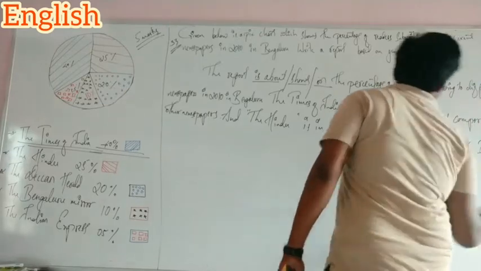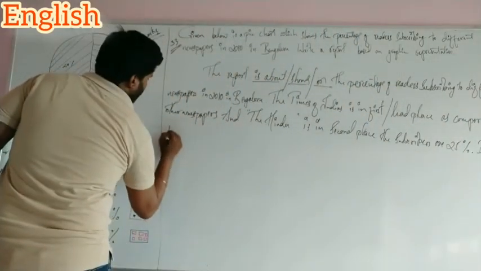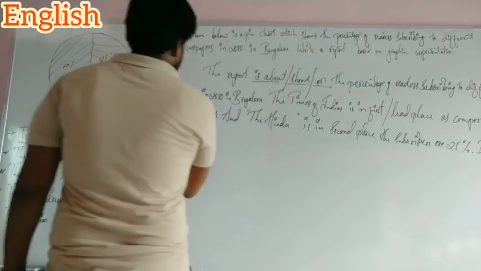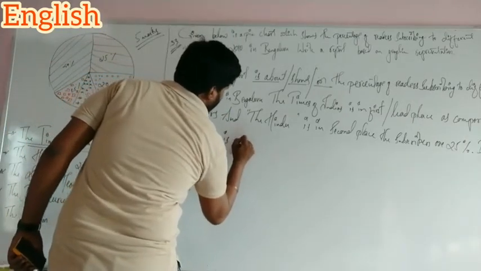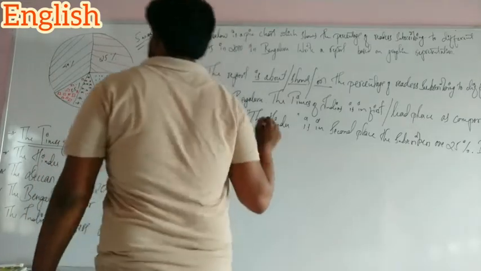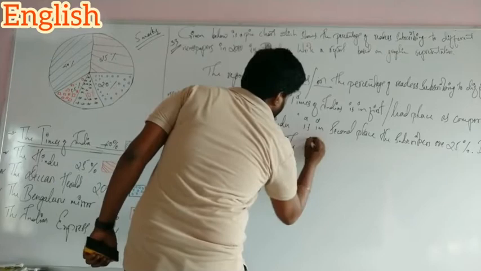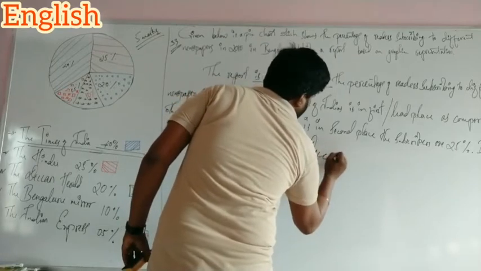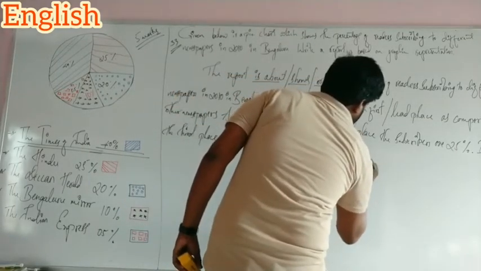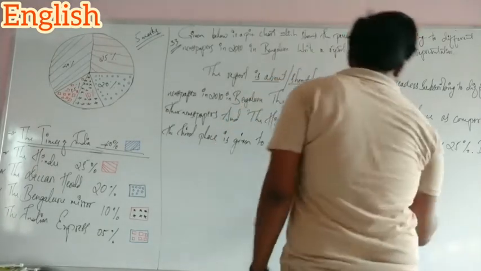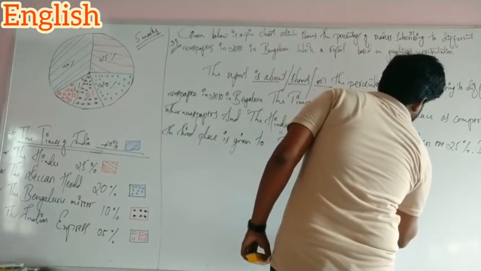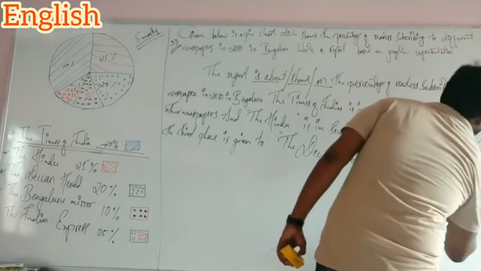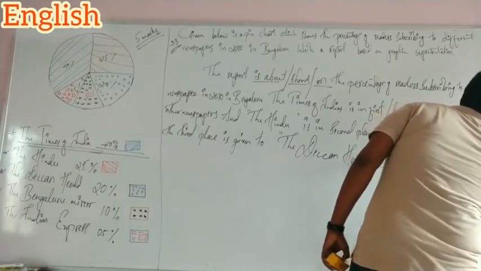But the third place is given to the Deccan Herald, which means 20% of the readers are there.